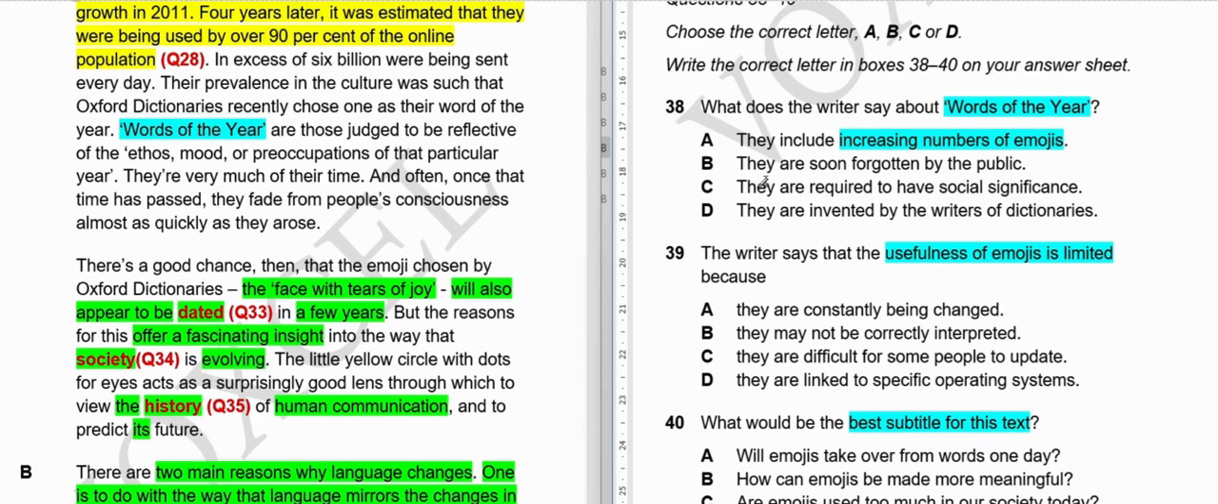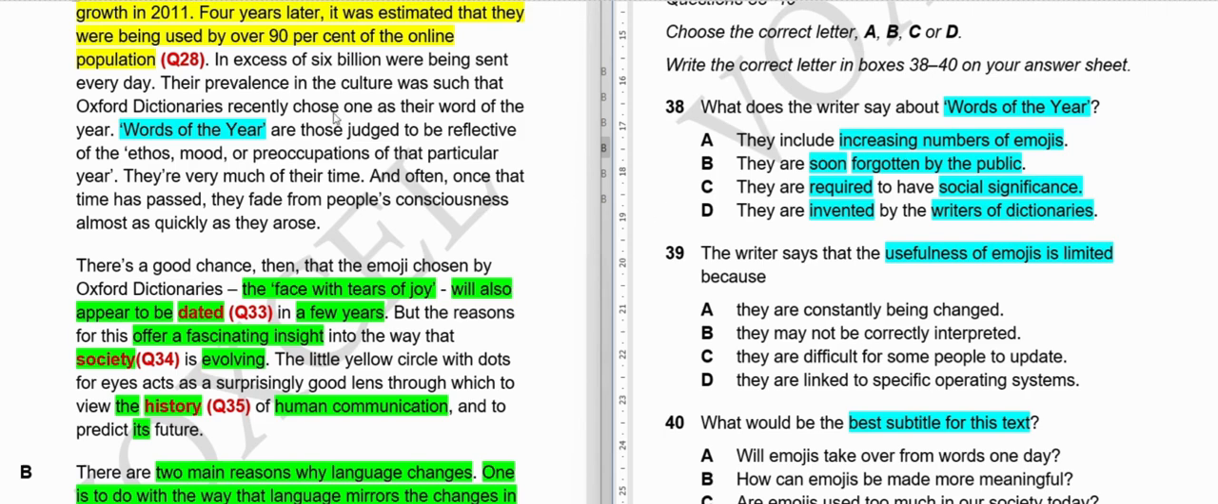They are soon forgotten by the public, so people forget them soon, like they don't use them for too long basically. If they do so, we'll say B is our answer. C, they are required to have social significance. So words of the year should have some social significance. They cannot be random words. They are invented by writers of dictionaries. So these words are only those words that are invented by those people who write dictionaries. Meaning to say they will not choose words that are invented by commoners or things like that.